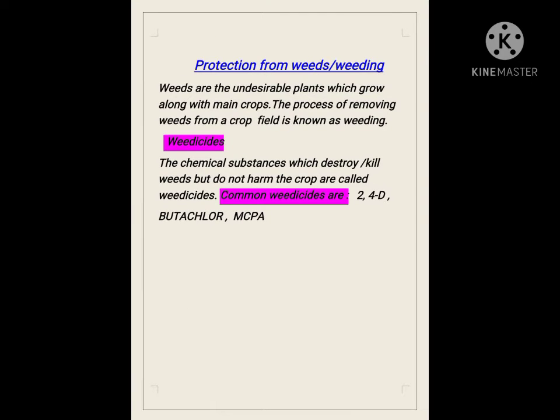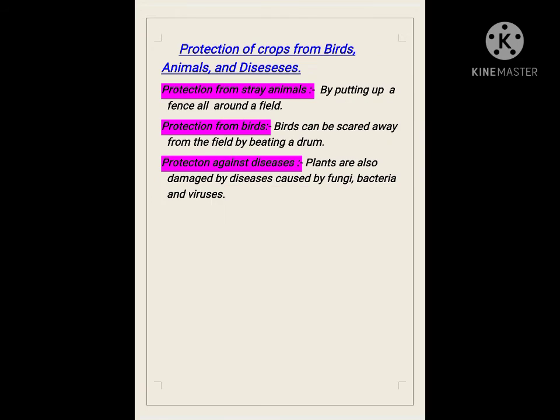Protection from weeds, or weeding. Weeds are the undesirable plants which grow along with the main crops. The process of removing weeds from a crop field is known as weeding. Next point is weedicides. The chemical substances which destroy or kill weeds but do not harm the crops are called weedicides. Common weedicides are 2,4-D, butachlor, MCPA.